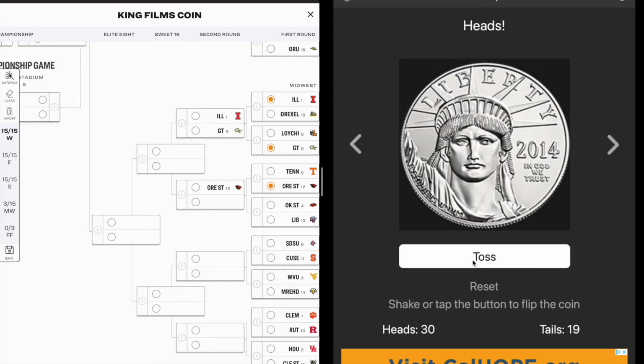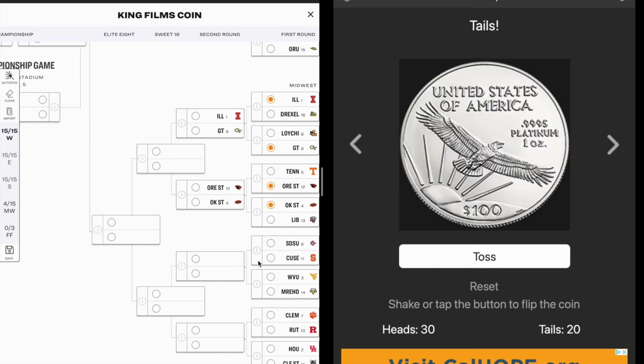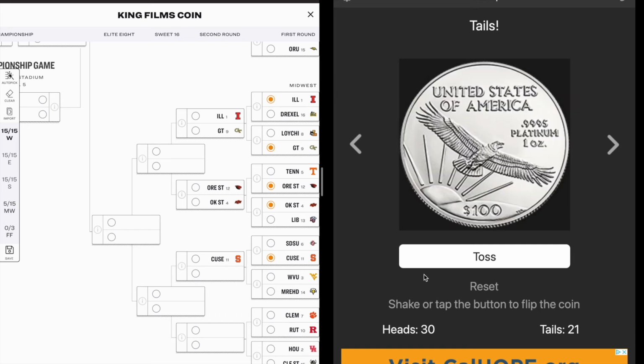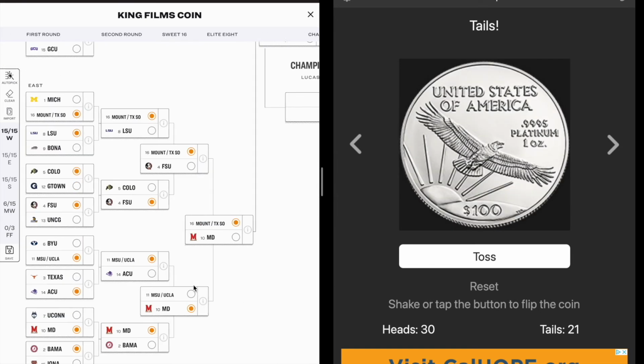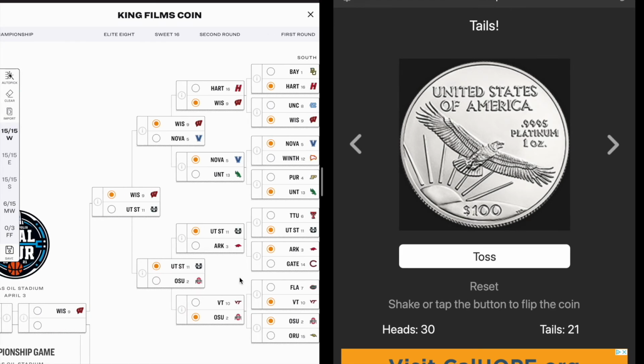Oklahoma State against Liberty. We've got Oklahoma State, so a battle of the OK States there. San Diego State against Cuse. Cuse is going to win. They're actually favored in Vegas, I believe, or it's very close. Morehead State going to pull off the 14-11. Have the 14s done pretty good? 14 there, no 14 there. Oh yeah, just 2 and 2.